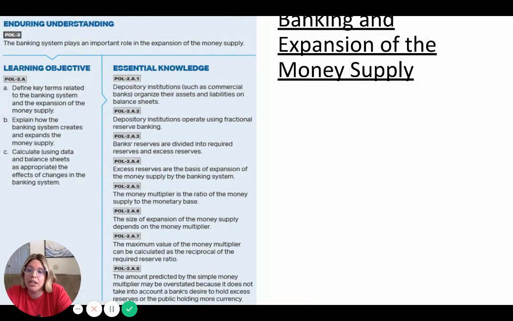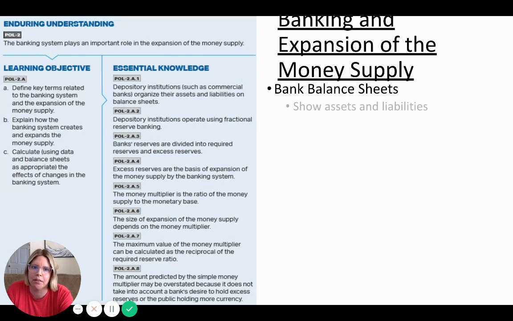So banking and expansion of the money supply. This is basically just the idea of how do banks create money. And they don't physically create it. Don't get the idea that they are printing money in the back of their bank or anything like that. That's not allowed. Only the US government is allowed to print money. Or if you remember government, only the Congress is allowed to coin money, basically. So in that case, how do banks then create money? They do it through the loan system, through the fractional reserve banking system, basically.